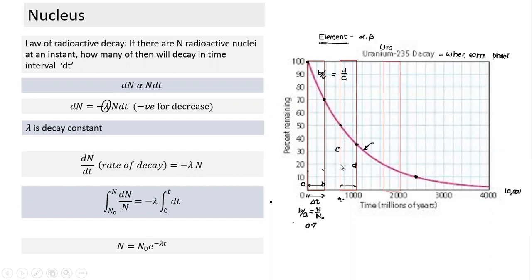Similarly, if I take one more shape here, again I have drawn exactly, both have all same width. And this number is 20. And so this is E and this is F. What has to be F by E equal to? So this ordinate by this ordinate is equal to this ordinate by this ordinate, is equal to this ordinate by this ordinate. So anywhere if I take equal time interval, the ratio of these ordinates will always come equal to 0.7 as it is coming here. That's the property of exponential curve.